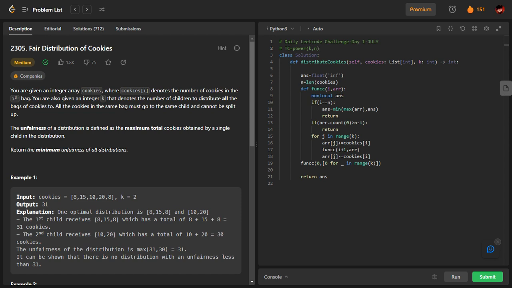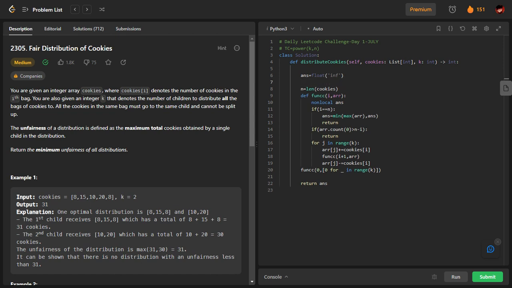Now coming to the solution, it is going to be the backtracking approach. You will see the answer. So this is the answer. They are asking for the minimum, that's why I am taking the maximum possible value here first. Remember, these things will help you a lot in interviews, especially in programming rounds. I am taking the maximum possible floating point value. In Python, it's called float of infinity, float in brackets INF.